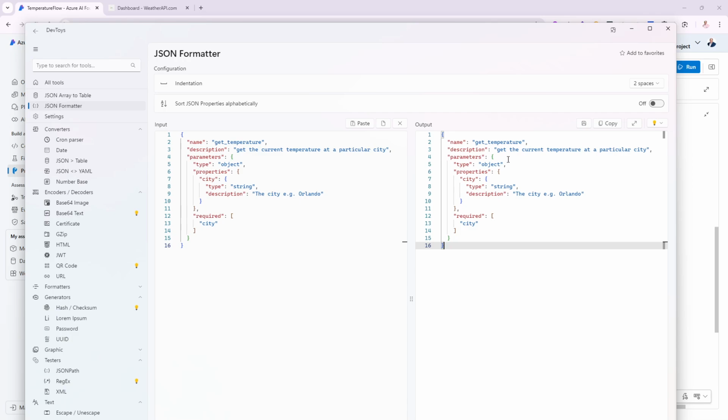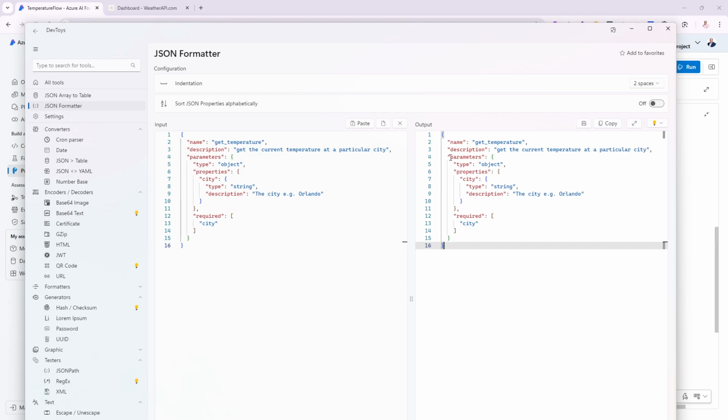This is actually what the LLM will use to find out if you are worthy of calling, based on the issue it's trying to resolve. So if you leave this empty, your function will never get called. Or if you put some weird things in here that don't really explain what you're trying to do, the LLM will not find it. So be careful, the description is extremely important. I'm going to say get the current temperature at a particular city.